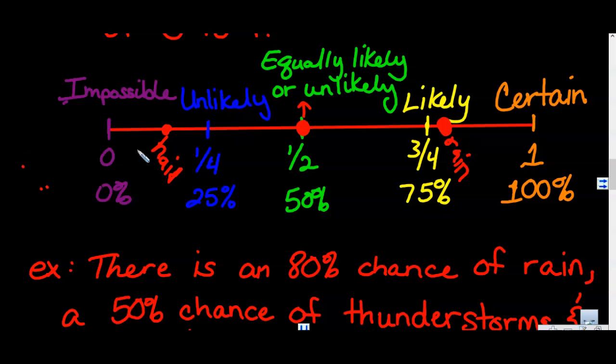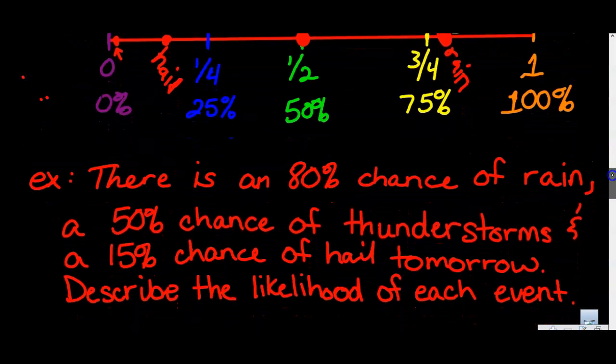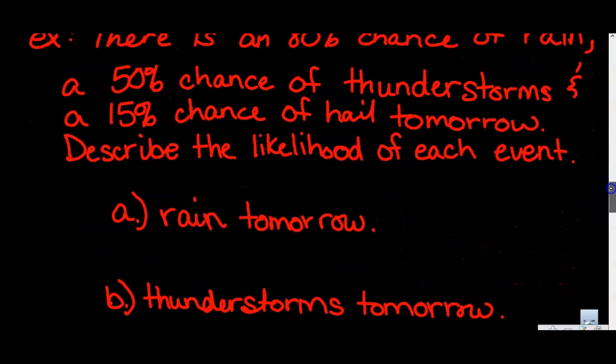Now, we could add adjectives at any point along this likelihood scale. So for example, like I said, if it was 0.5 or whatever percent chance, if we really wanted to emphasize how unlikely it is to happen, we could say highly unlikely. So we can use some of those adjectives to really hone down how likely an event is.